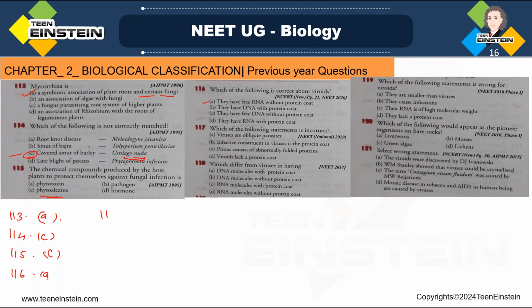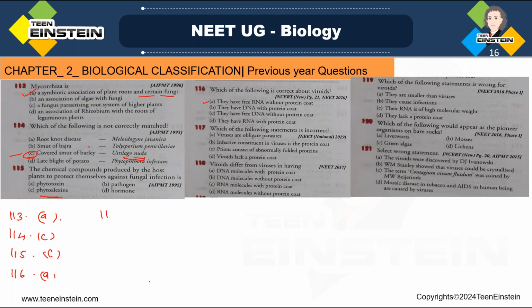So option A is correct. They have free RNA without protein coat. Then another point, viroids are infectious particles and they are smaller than viruses, and they are the agents of some plant diseases.